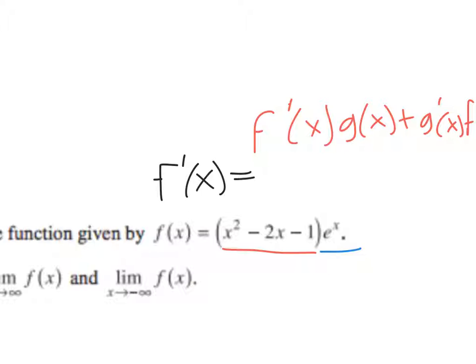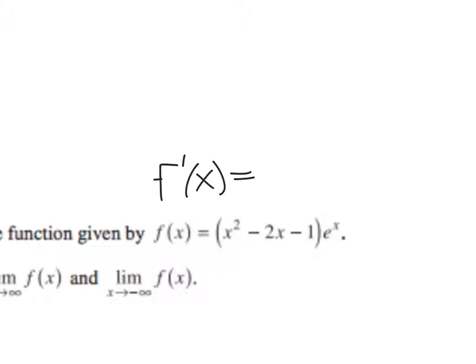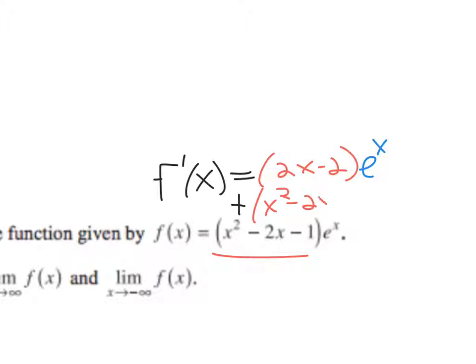Kind of ran out of room there, but using that product rule, the derivative of this first function, this first red one, is in parentheses 2x minus 2, because we have to multiply all of what that derivative is to the second function kept the same. And then product rule says you need to add to that the derivative of the second function with the first function kept the same. Derivative of e to the x is itself, e to the x. It's its own rate of change. So here is the derivative of the original function.